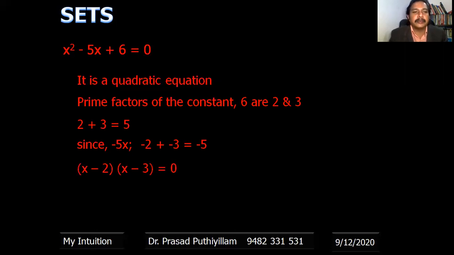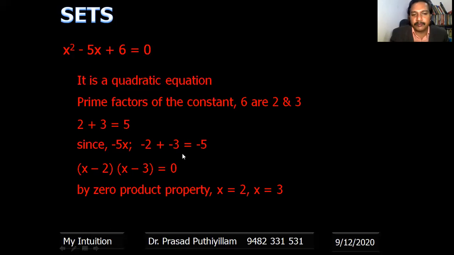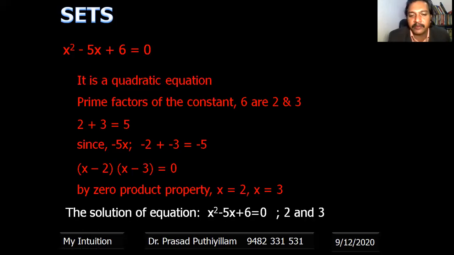Therefore, we can write the quadratic equation as x minus 2 multiplied by x minus 3 equals 0. Now, applying the zero product property: x minus 2 and x minus 3 multiply to give 0. When a factor goes to the right side, it becomes 0, that is the zero product property. Therefore, if x minus 2 equals 0, x is equal to 2. When x minus 3 is equal to 0, x is equal to 3. Therefore, the solution of the equation x square minus 5x plus 6 equal to 0 is 2 and 3.